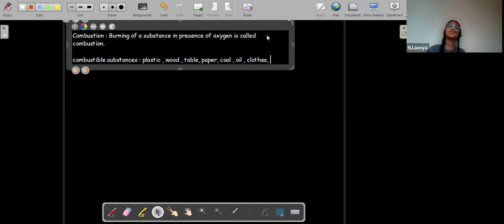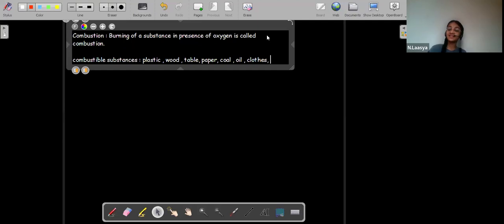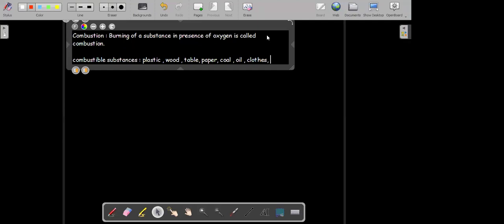The table is made of wood only, right, sir? Yes, the table is made up of wood only, so it can be burned. Okay, what are the substances which cannot be burned?